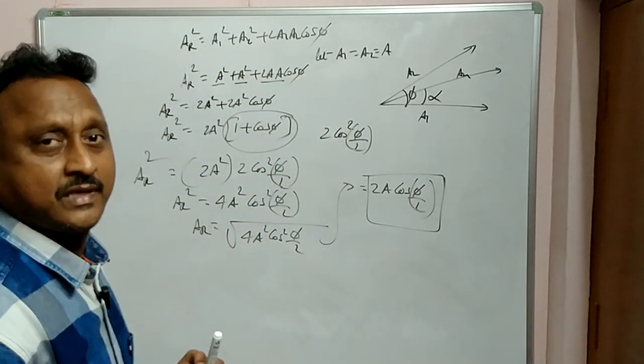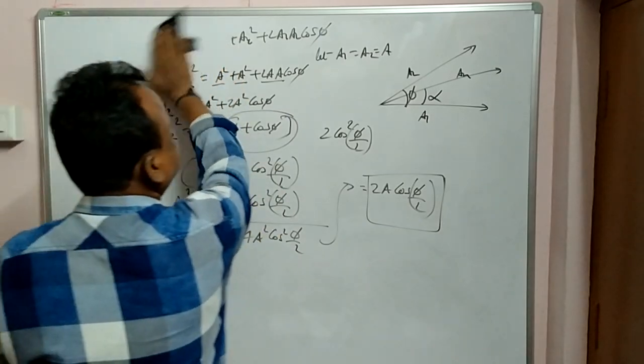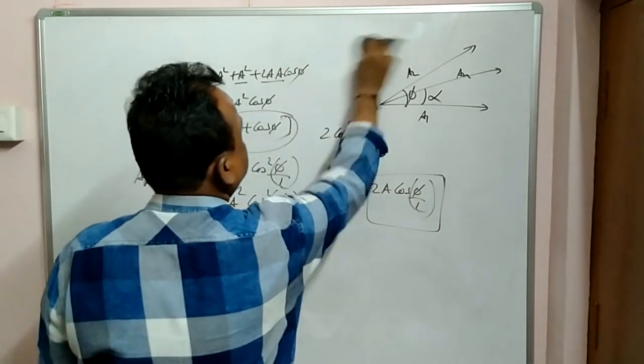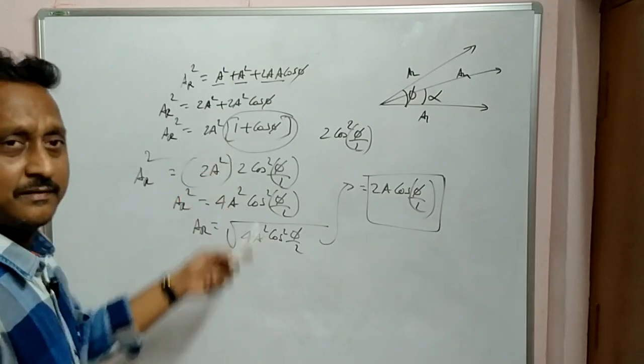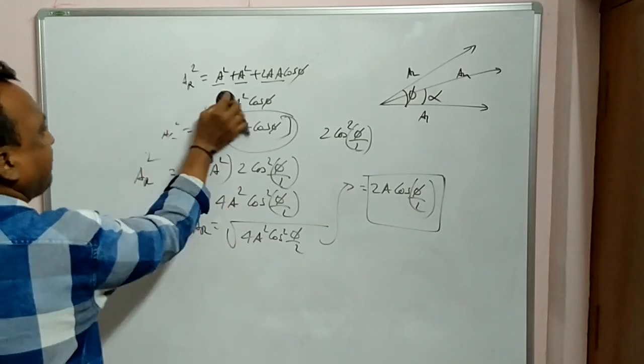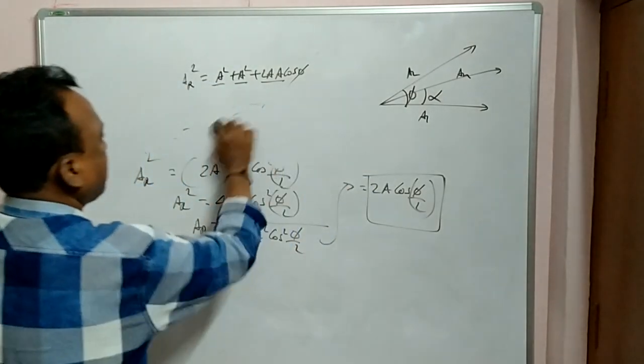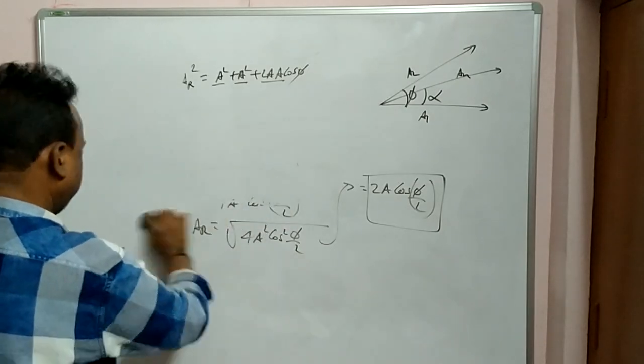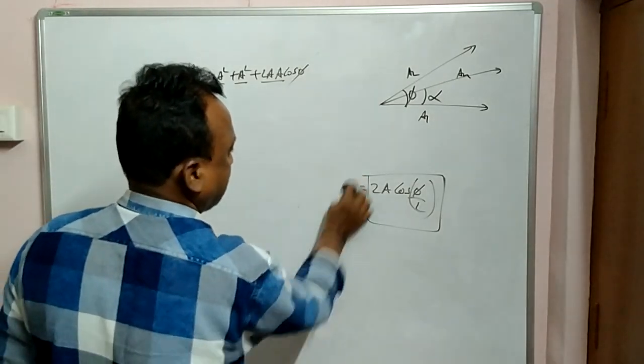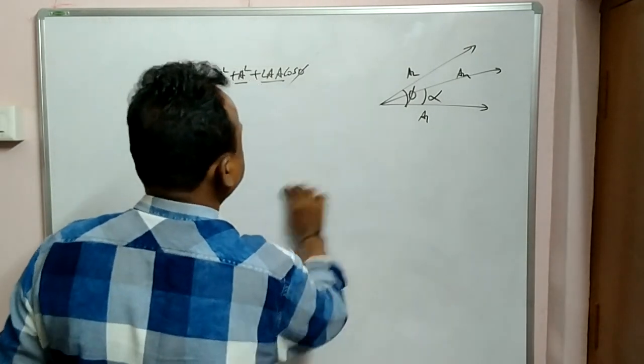Clear? In the same way, let us do it for intensity. Okay, this was for amplitudes.